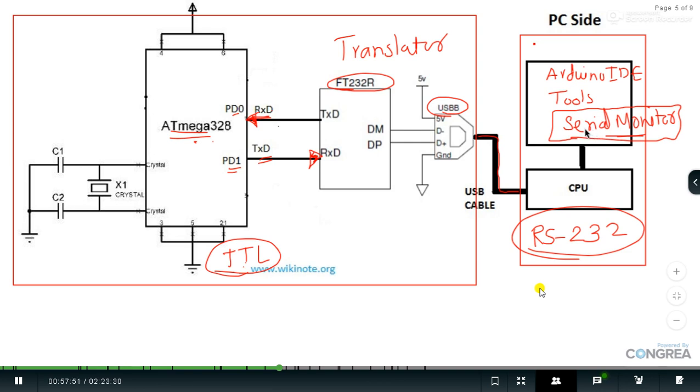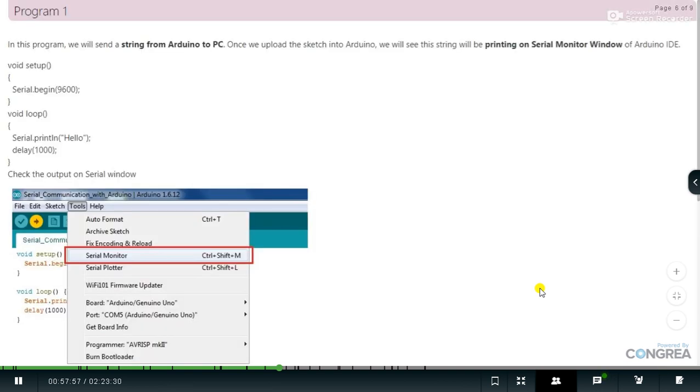So the interfacing diagram should be proper, and let's focus on the Arduino IDE inbuilt functions. Even for the practical purpose I have shown this. Here we know that we have only two basic structures, void setup and void loop. Here you will find the Serial.begin command.